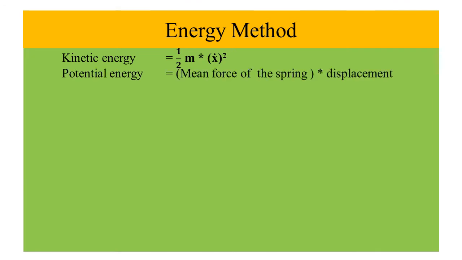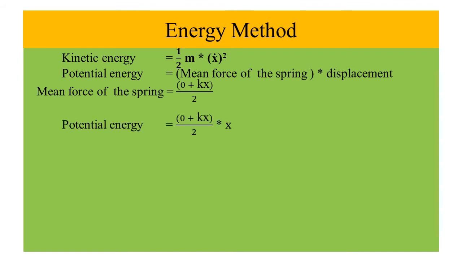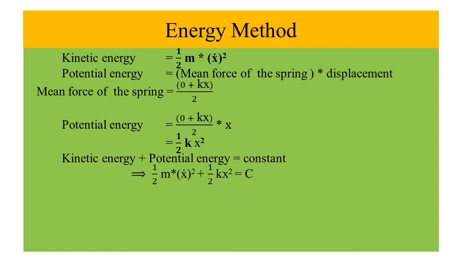Potential energy equal to mean force of the spring multiplied by displacement. Mean force of the spring equal to (0 plus kx) by 2. Potential energy equal to (0 plus kx) by 2 into x, that is 1 by 2 kx square. As per energy method, kinetic energy plus potential energy at any point of time equal to constant. It implies 1 by 2 m x dot square plus 1 by 2 kx square equal to constant.